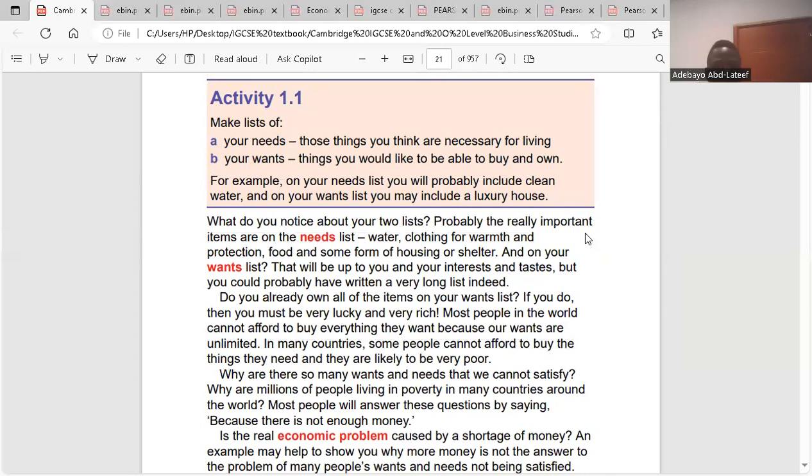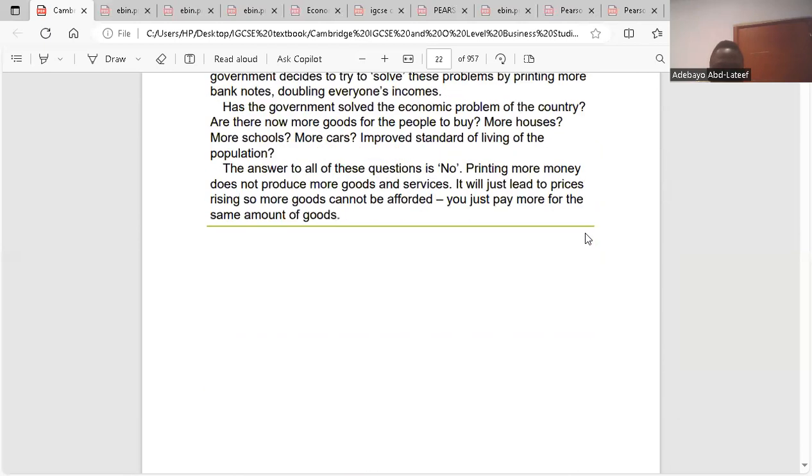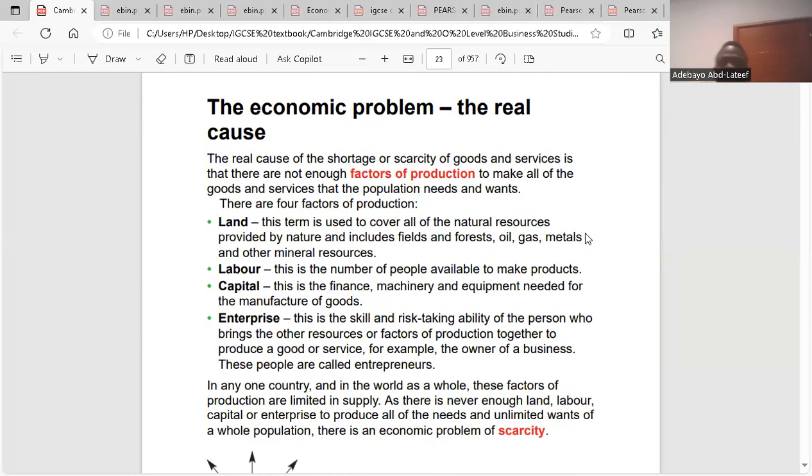They said the real cause of the shortage or scarcity of goods and services is that there are not enough factors of production. So the economic problem is about not having enough factors of production. This makes it difficult for businesses to produce goods and services that would be enough for the population. That's why we have to pay higher prices on goods, because goods might become exclusive when they are not always available.